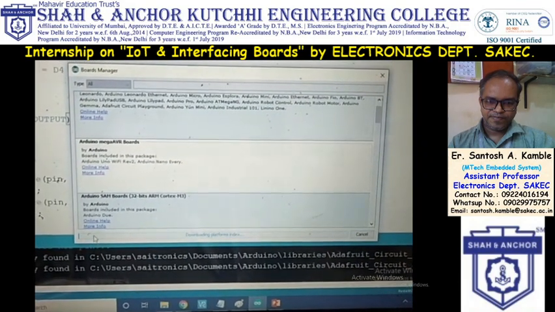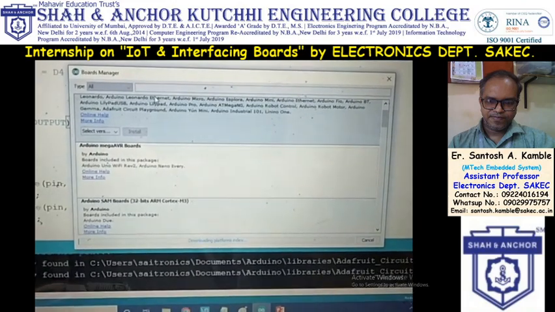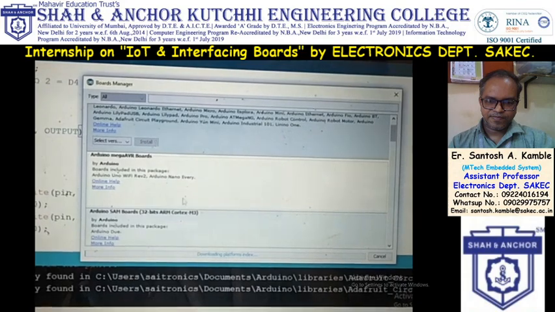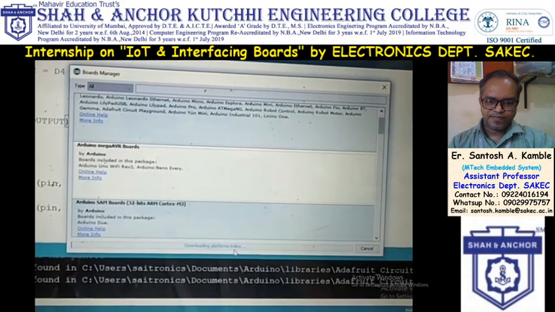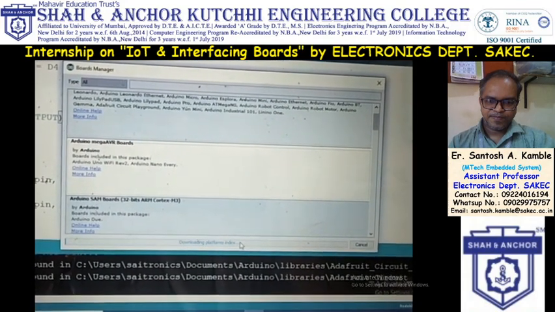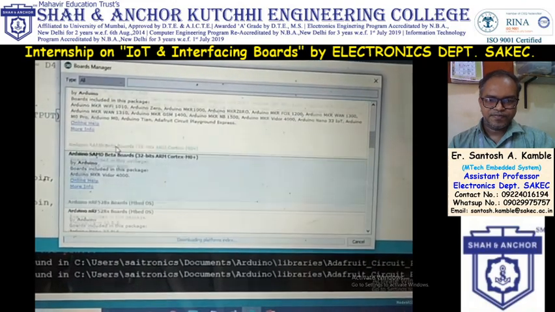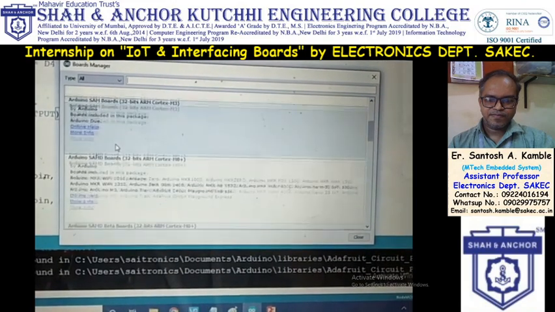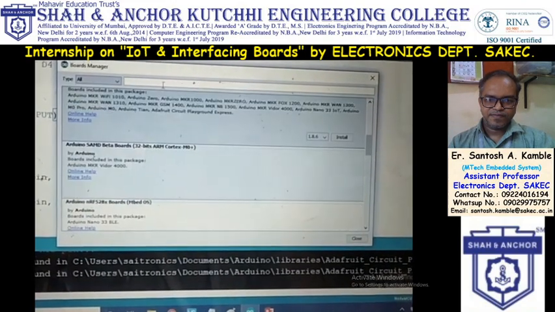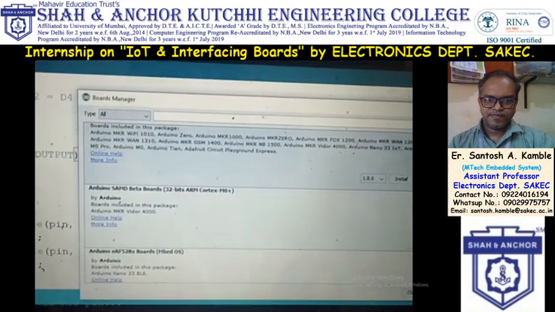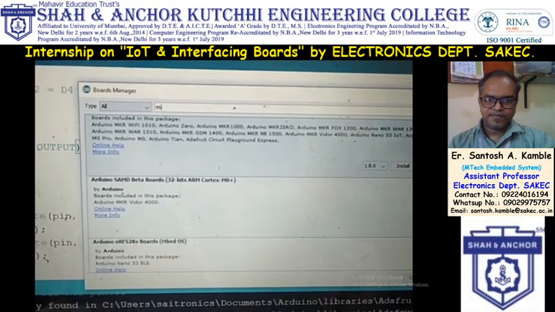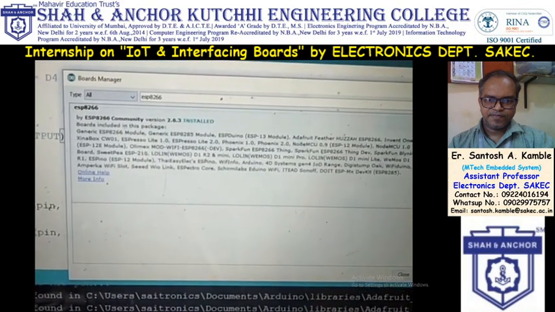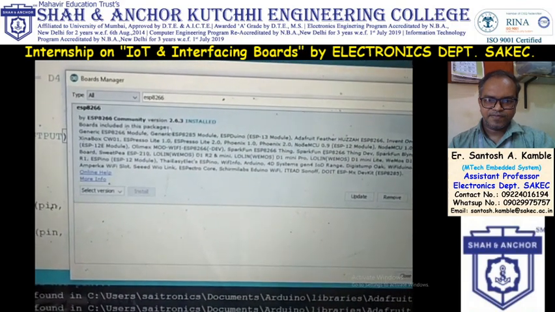After successful connection, here you have to write ESP8266. It shows the ESP8266 community version.